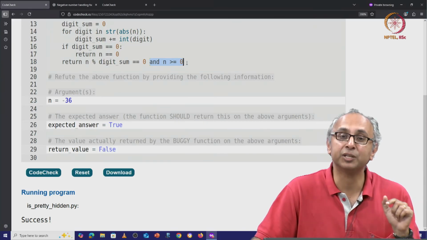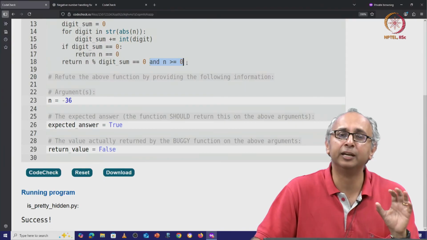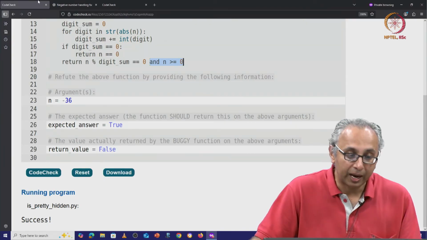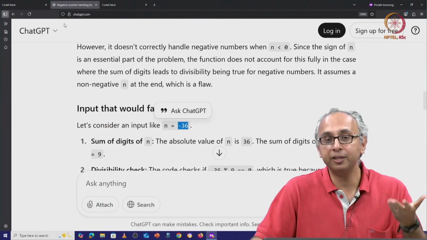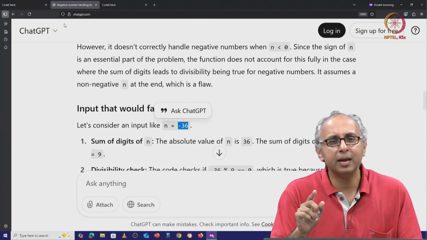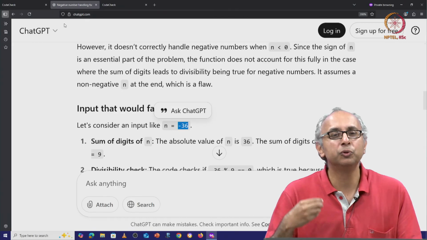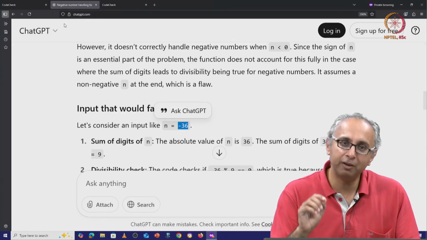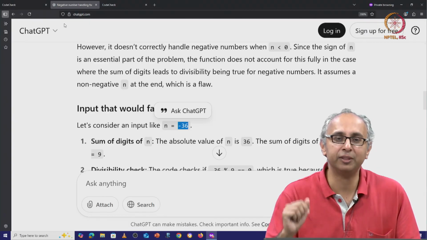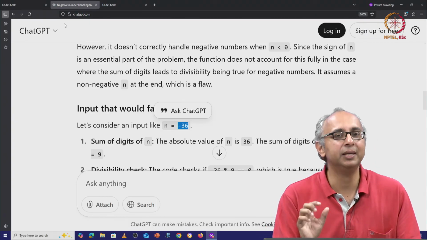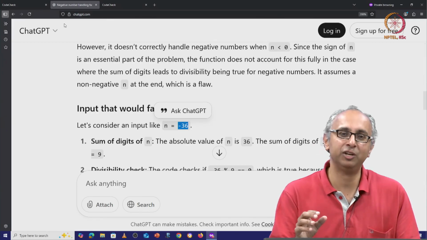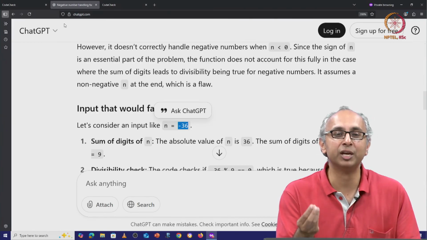So ChatGPT has once again identified a counterexample that seems to work. I would encourage you to try this yourself and once again pay attention to the reasoning that ChatGPT provides. You might find that when you try this out, you actually do see some mistakes in the reasoning, even if ChatGPT is able to suggest inputs.